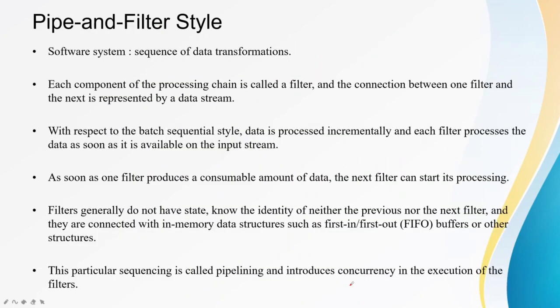Next, coming on, we have pipe and filter system. Now what pipe and filter system means is, a simple example is the Unix commands, which are separated by pipes. Unix commands, we can merge them actually. Now each component of the processing chain is called a filter, and the connection between one filter and the next is represented by the data stream.